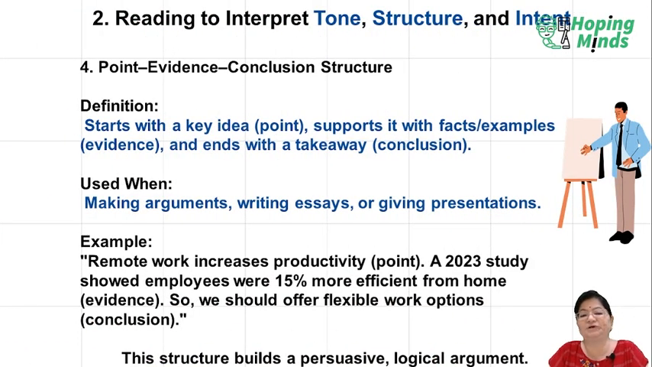Point, evidence, conclusion structure. Definition: it starts with a key idea, the point, supports it with facts, examples and evidence, and ends with a takeaway conclusion. That means you need to have a key idea first. With that key idea, you need to support it with examples and evidence. Then you need to end with a takeaway conclusion. The key idea is there, the point is there, the support system is there, the examples and evidence are there, so the conclusion should definitely be taken.